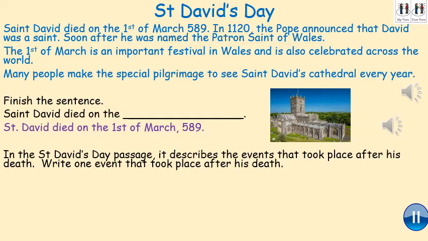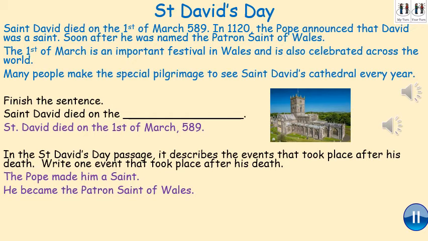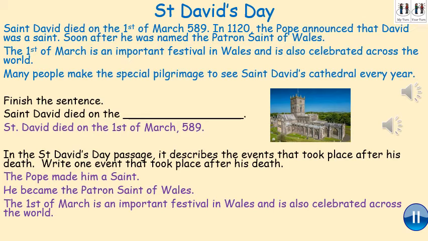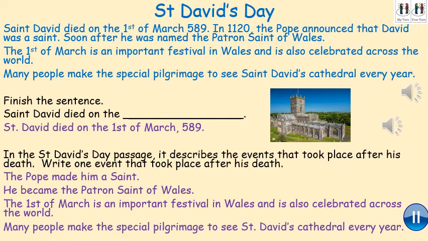St. David died on the 1st of March 589. In the St. David's Day passage, it describes the events that took place after his death. Write one event that took place. You could have any of these. The Pope made him a saint. He became the patron saint of Wales. The 1st of March is an important festival in Wales and is also celebrated across the world. And many people make the special pilgrimage to see St. David's Cathedral every year.